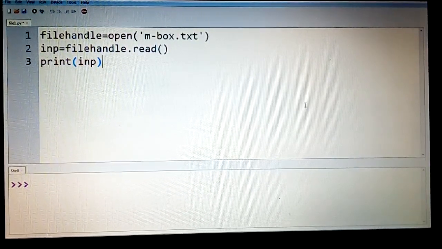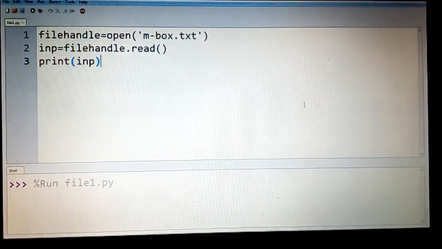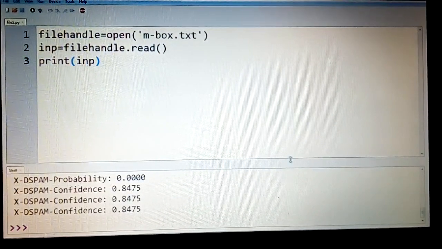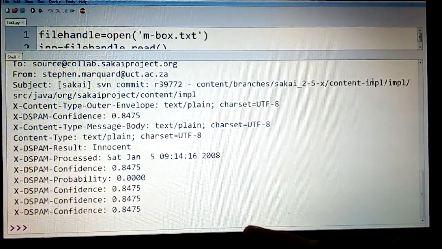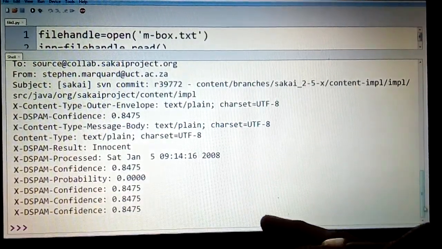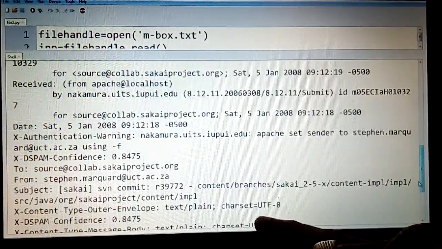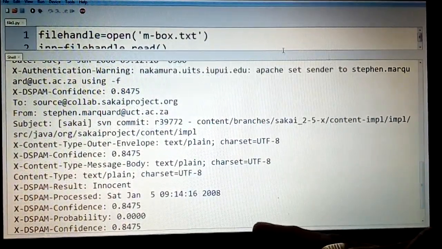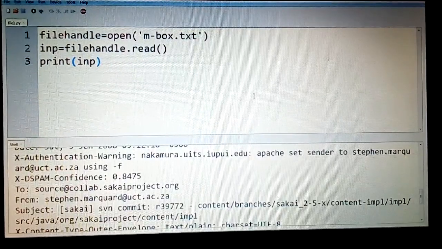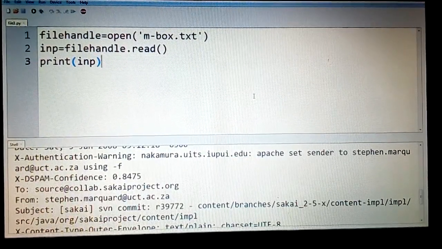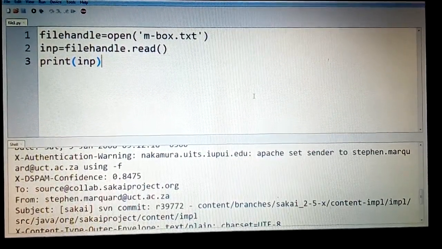Now if I run this, it is interesting to see that the entire content of the file is displayed here. So this is how, in one go, you can display the entire content of the file. And there is an advantage to this particular approach. Whenever you read a file and you want to process its content, if you convert it to a string, then it becomes easy and handy to work on it.